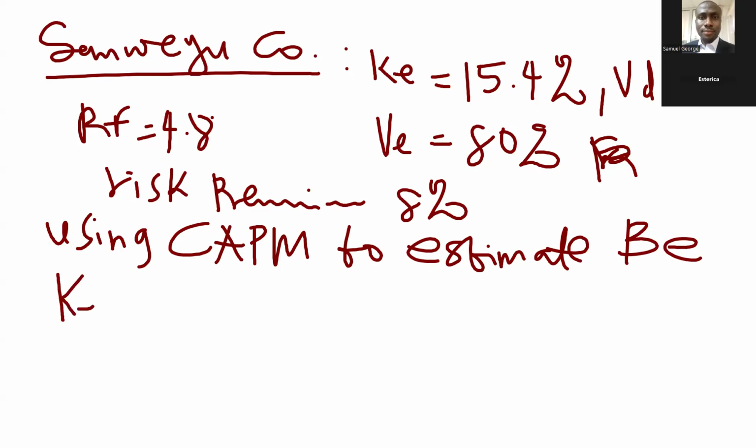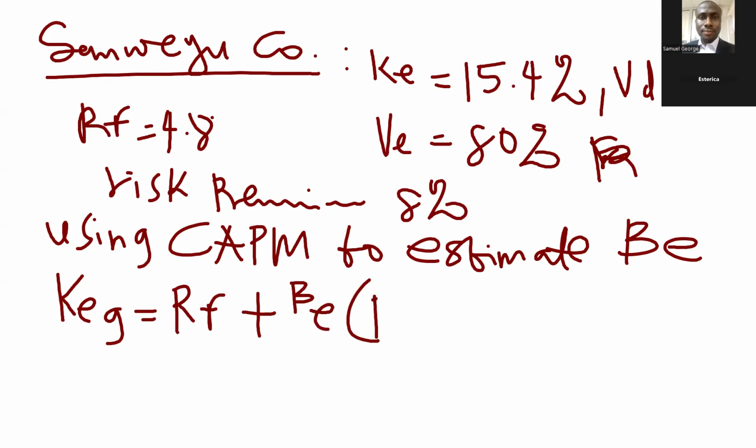CAPM says KEG, the cost of equity of a geared company, is equal to risk-free plus beta equity times market return minus risk-free, which is our risk premium.